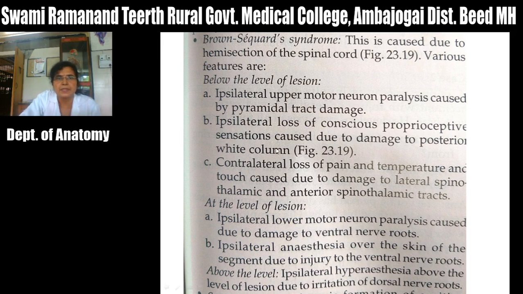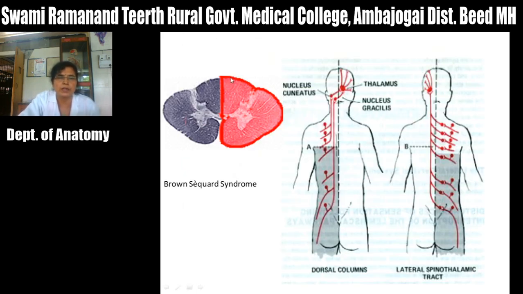Then there is ipsilateral loss of conscious proprioceptive sensations caused by damage to the posterior white funiculus. This posterior white funiculus consists of fasciculus gracilis and fasciculus cuneatus, and they carry proprioceptive sensation, fine touch and vibration from the same side of the body, because these fibers cross to the opposite side in the medulla.